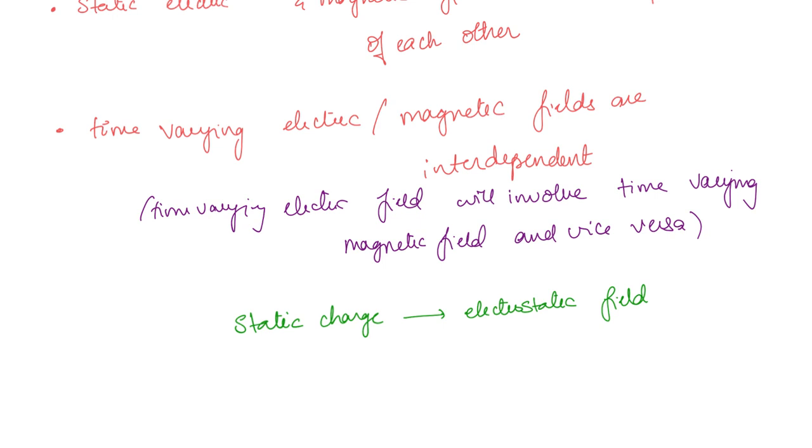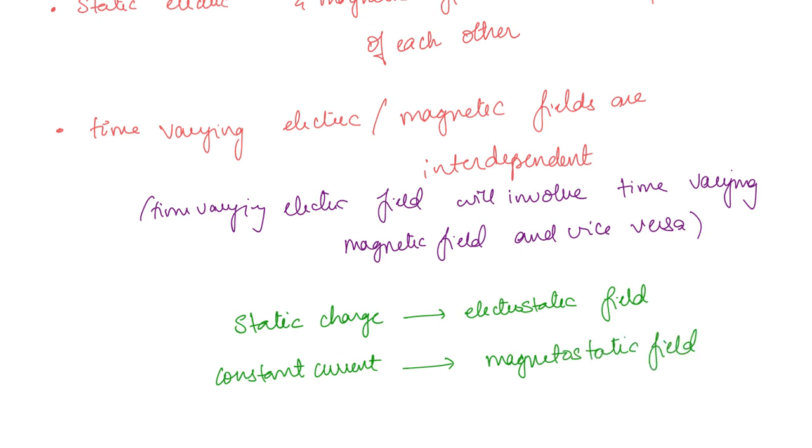When any moving charge has a uniform velocity. So when the charges have uniform velocity, what will happen to the current? The current is going to be constant. So a constant current, or you can say a steady current, this will give rise to a magnetostatic field.